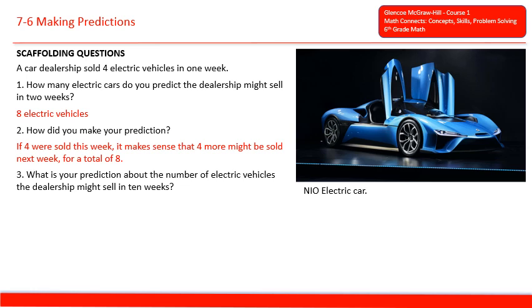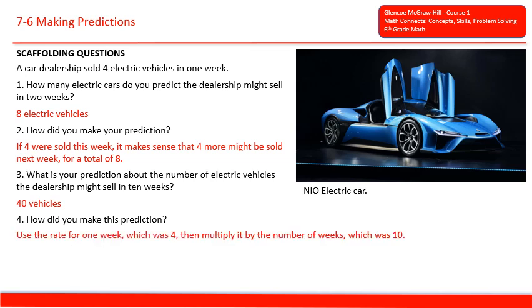What is your prediction about the number of electric vehicles a dealership might sell in 10 weeks? 40 vehicles. How did you make this prediction? Use the rate for 1 week, which was 4, then multiply it by the number of weeks, which was 10.